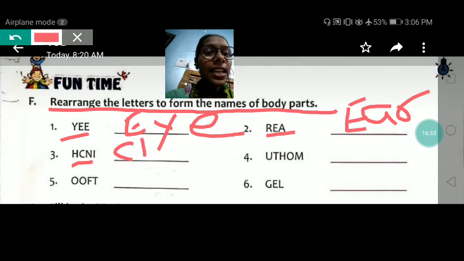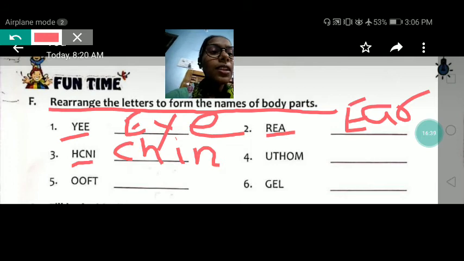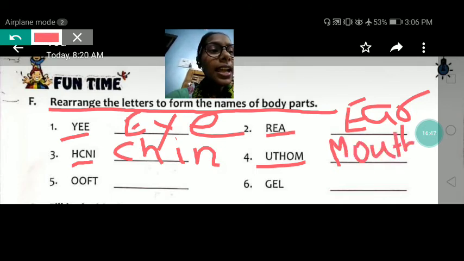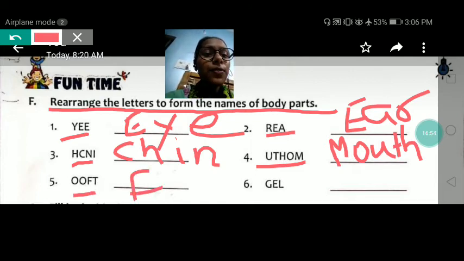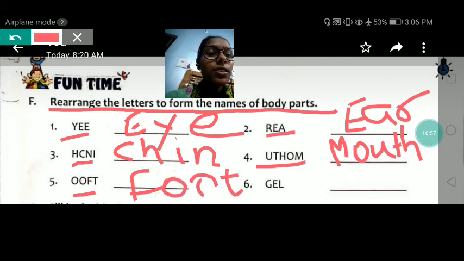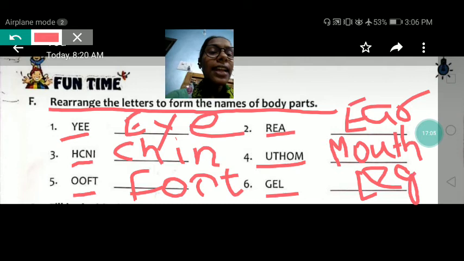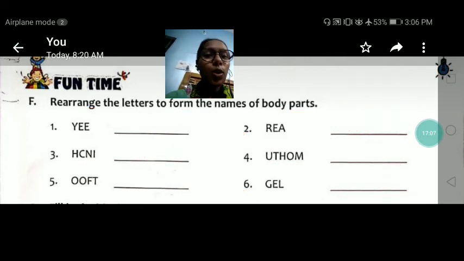H-C-N-I, C-H-I-N, chin. U-T-H-O-M, M-O-U-T-H, mouth. O-O-F-T, F-O-O-T, foot. G-E-L, gel. Is gel a body part? No. L-E-G, leg. So, my dear, you all will complete fun time question F in your book very nicely.